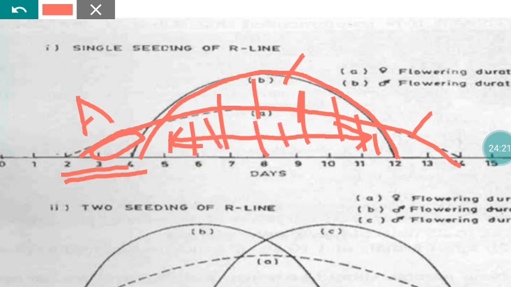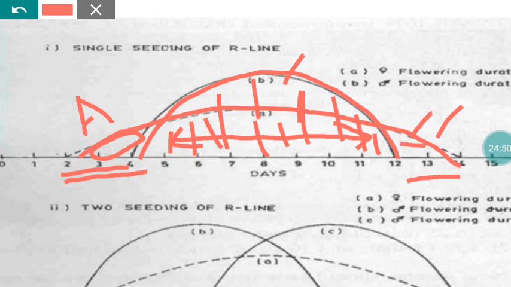But here the flowering period of the A line is 12 days. So beyond the 12th day, whatever flowers appear in the A line again have the problem of non-availability of pollen, because the R line's flowering period is only about 8 days. It ends flowering on the 12th day, whereas the flowering period of the A line is longer than that.